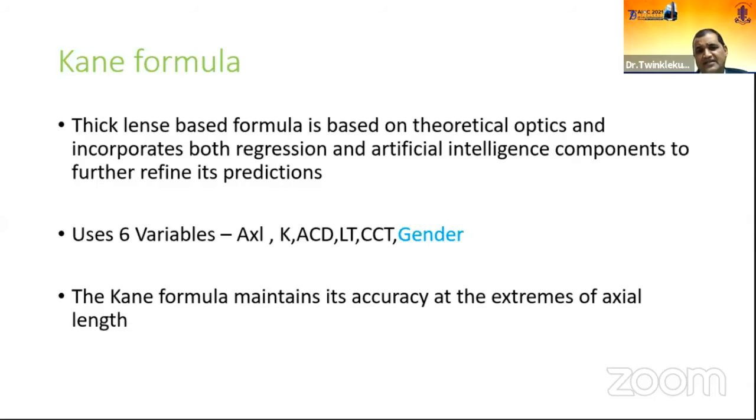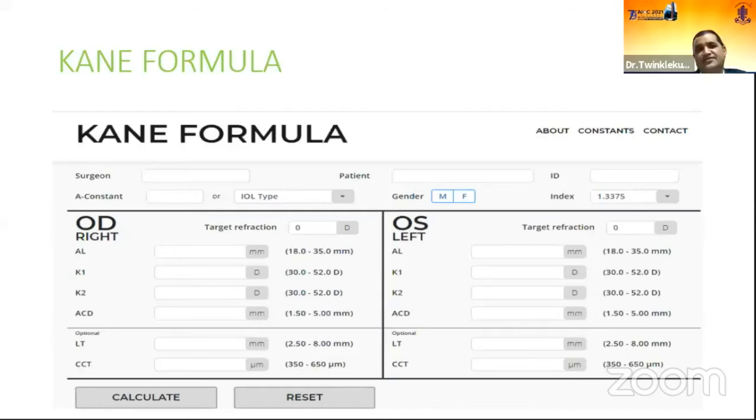And now it is considered that it gives the accuracy extremes of the axial length. This is the CAN formula screenshot, and you have to feed in all this data.